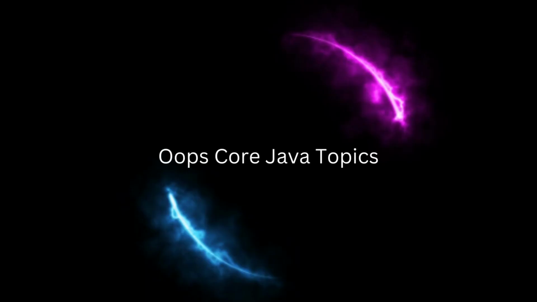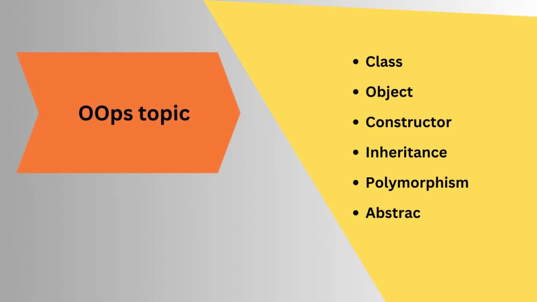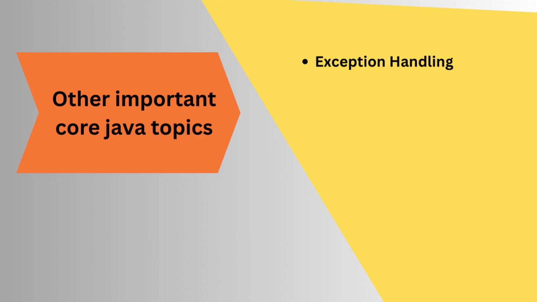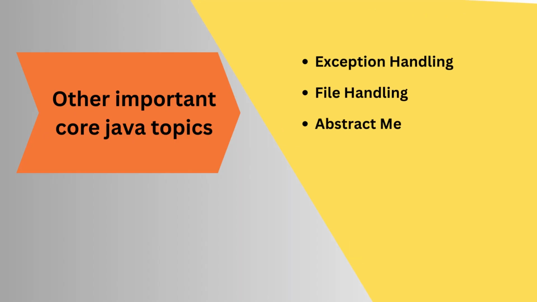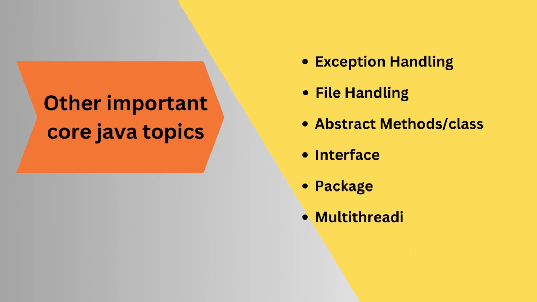Now we will see object-oriented programming topics. So the first topic is class, the second is object, then constructor, inheritance, polymorphism, abstraction, encapsulation. There are a few more important topics, let's see those as well. Exception handling, file handling, abstract class or abstract method, interface, package, multi-threading, etc. This is a simple core Java syllabus.